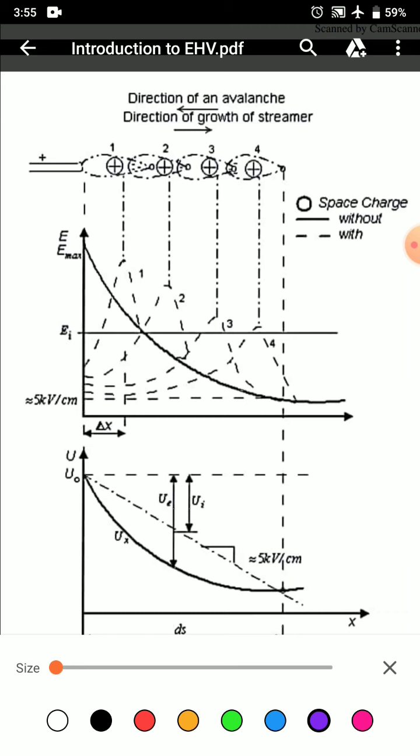For a positive rod plane electrode, electrons at the head of the avalanche are absorbed immediately by the positive electrode, that is, the anode.